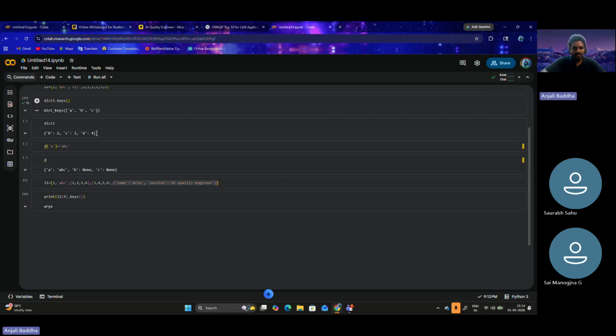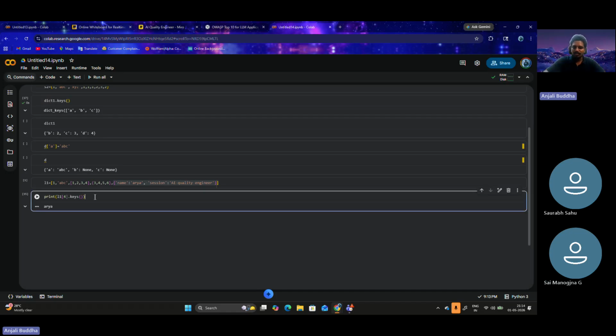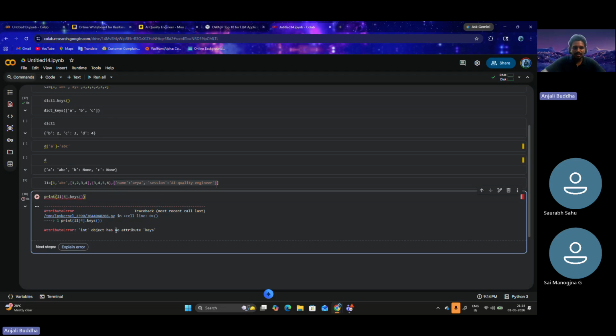Now I am putting L1 of fourth index. Fourth index means the fifth element, that is our dictionary. Now I'm trying to print the keys of that dictionary. Will it work? Integer object has no attribute keys.